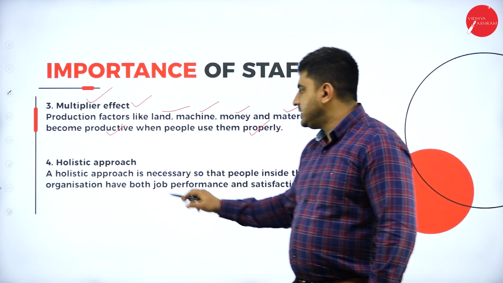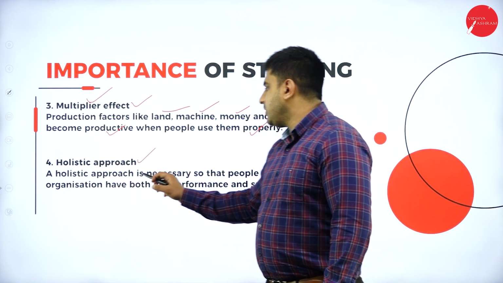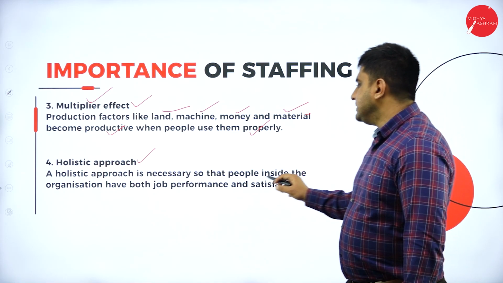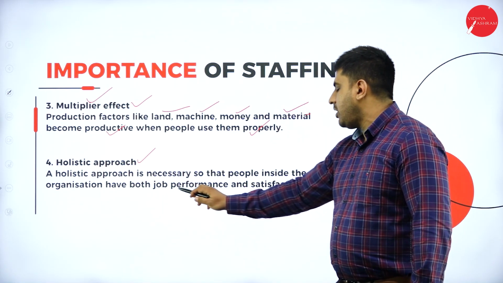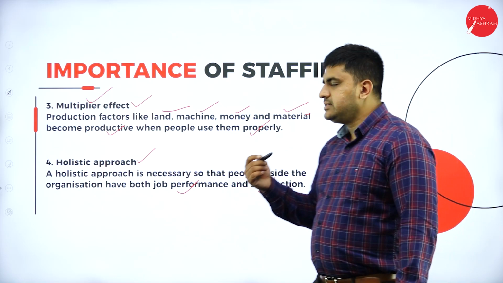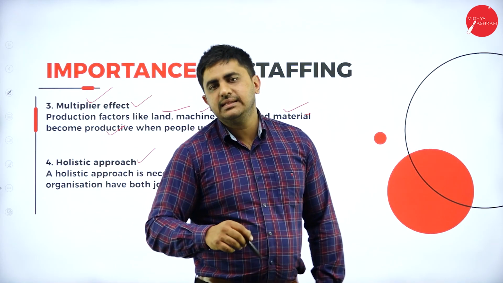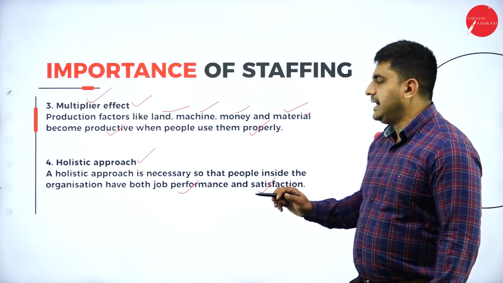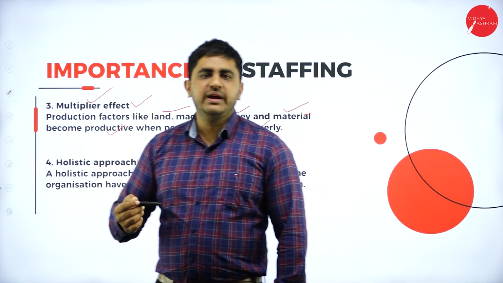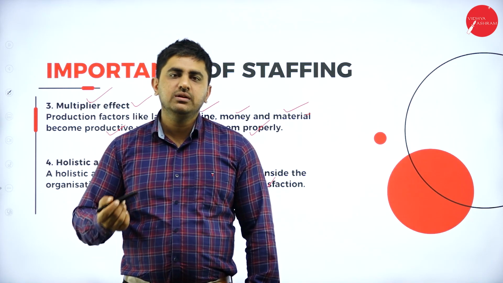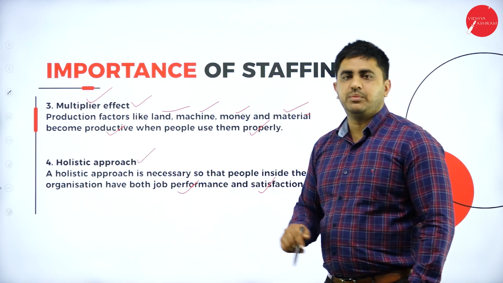Next, the holistic approach. A holistic approach is necessary so that people inside the organization have both job performance and satisfaction. They should be motivated so that there is job performance, and at the same time they should be satisfied with the working environment and with the salary you are giving them. This is called the holistic approach.